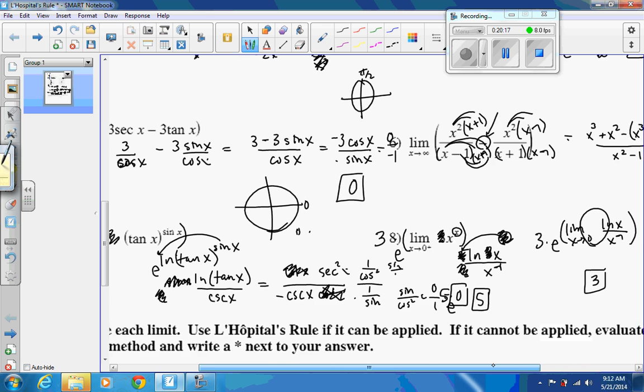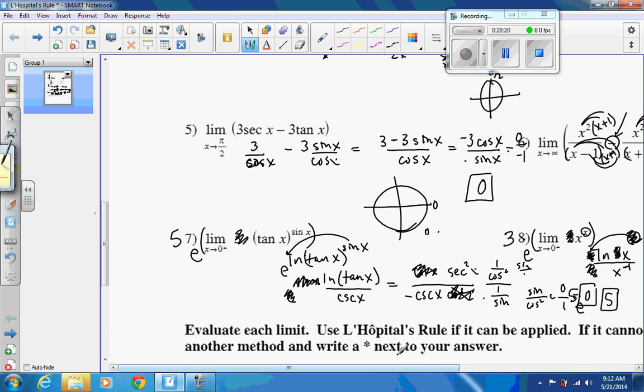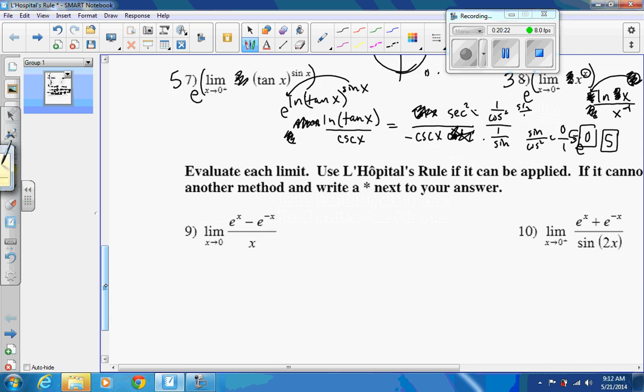I promise this last one will go quick. I shouldn't make promises, but I think it's going to go quick. It's already in a fraction, and I don't think those derivatives are going to be hard to find. The derivative of the bottom, you just get 1, and anything divided by 1 is just the same thing. The derivative of e to the x is e to the x, minus e to the negative x. So the derivative of that would be e to the negative x times the derivative of the inside, so times a negative. Two negatives change to a positive. So we have e to the x plus e to the negative x.